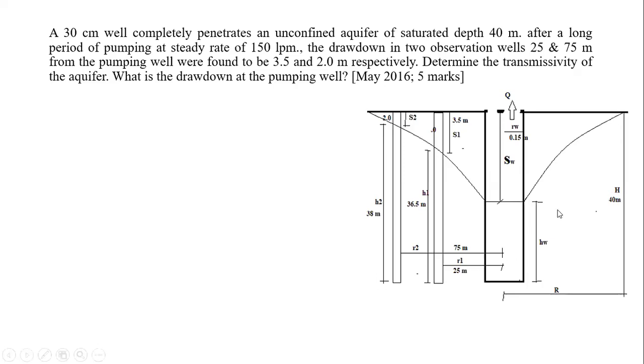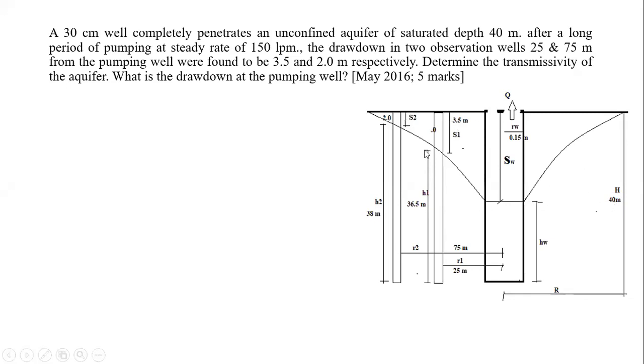Then the water levels in the main well, that is the pumping well, have been shown by H suffix W, that is the height of water in the main pumping well. Then H1 is the water level in observation well number 1. So how will we get its magnitude? It is the total height, how much total height? That is 40 meters. We subtract S1, 3.5, from the 40.